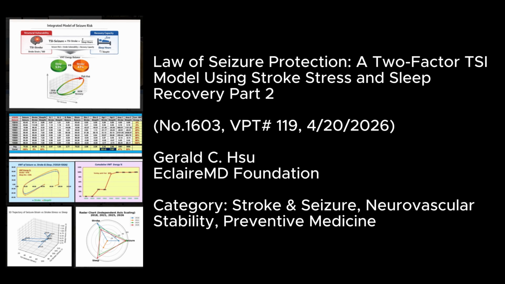Law of seizure protection, the two-factor TSI model using stroke stress and sleep recovery, Part 2, number 1603, VPT 119, April 20, 2026, Gerald C., EclaireMD Foundation. Category: Stroke and Seizure, Neurovascular Stability, Preventive Medicine.